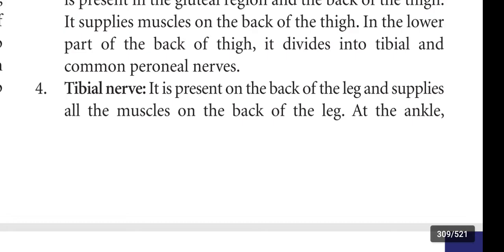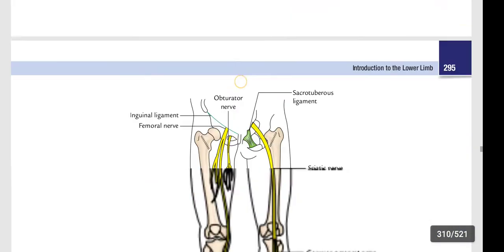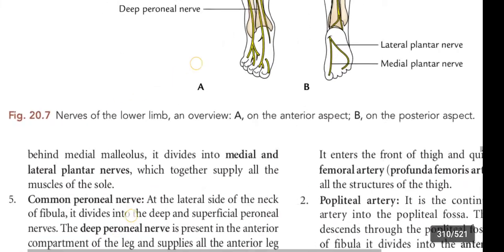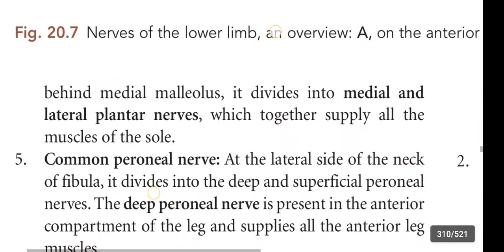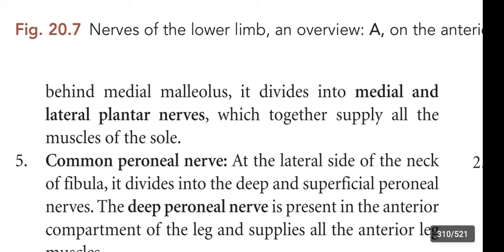At the ankle, behind the medial malleolus, it is divided into medial and lateral plantar nerves, which together supply all muscles of the sole.